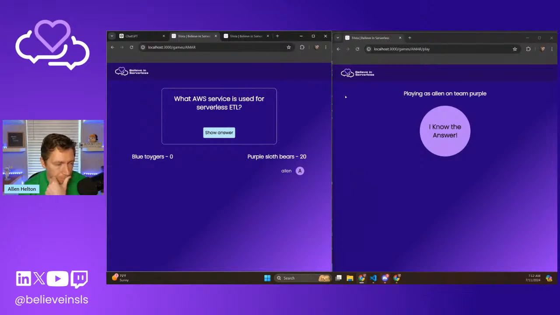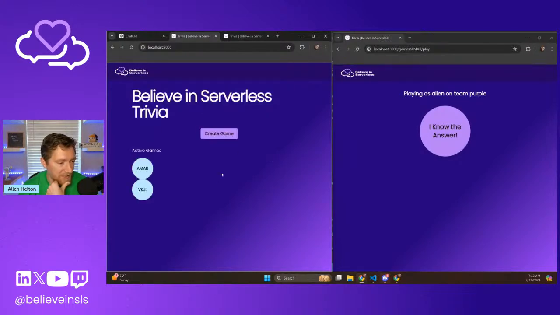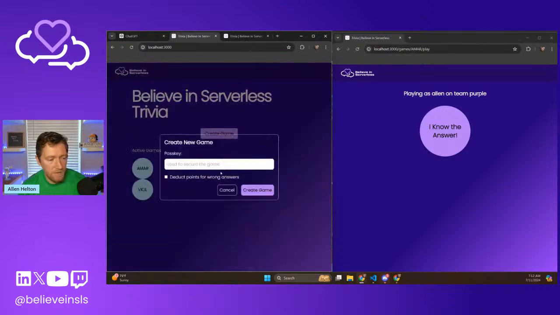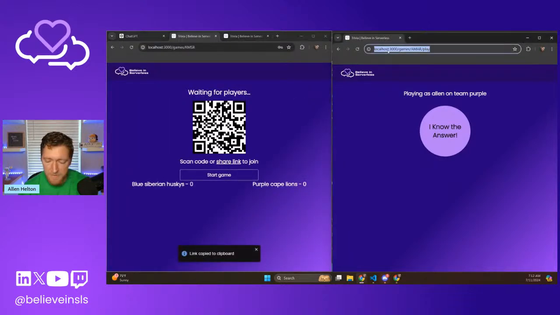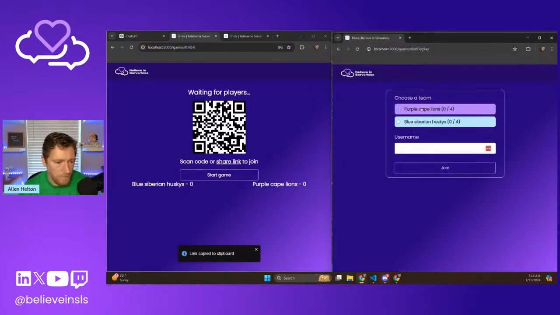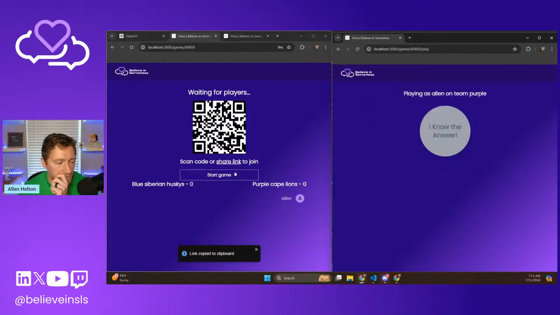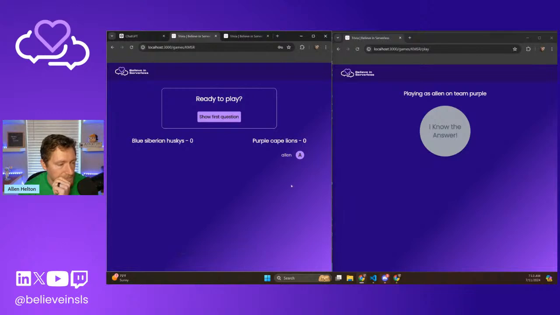I don't remember if this one was deduct points. So let's create a new game that deducts points and let's check to see if that works. Make the password Allen and let's say deduct points. Okay, copy this, let's go over here. Cape lions and Siberian huskies. This is probably my favorite part of the game, these random names that come up. Okay, we'll do Allen. Okay, let's see what happens.